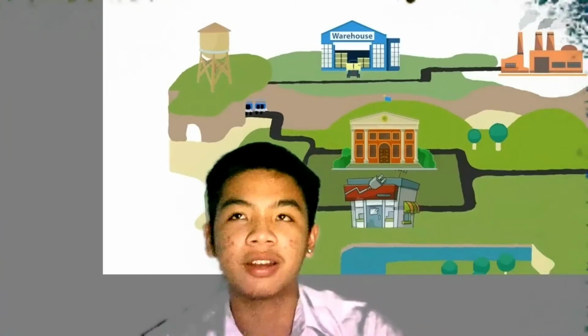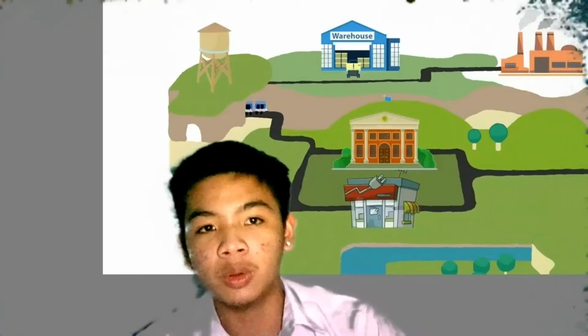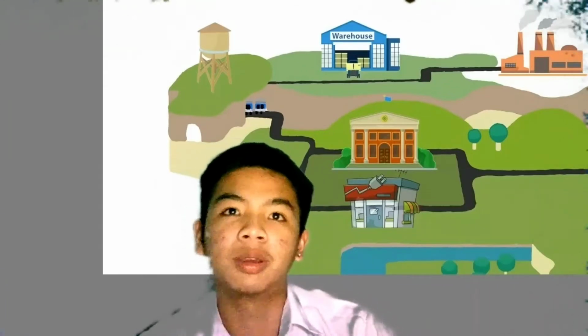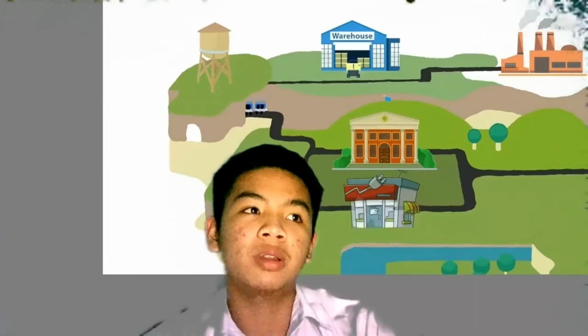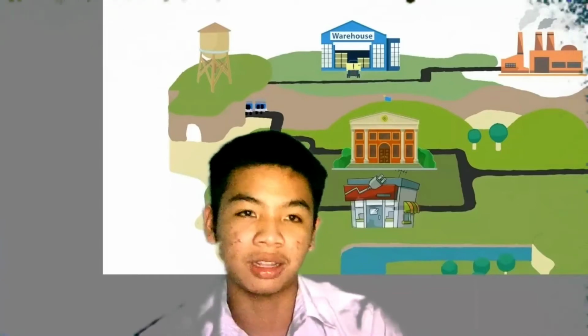I use it as a comparison even though here in the Philippines we don't often see a power plant like that, because we are now powered by modern infrastructure because of the development of technology.